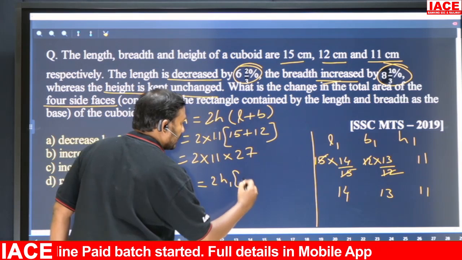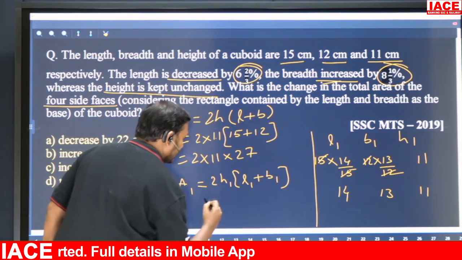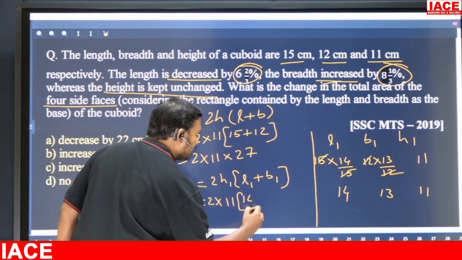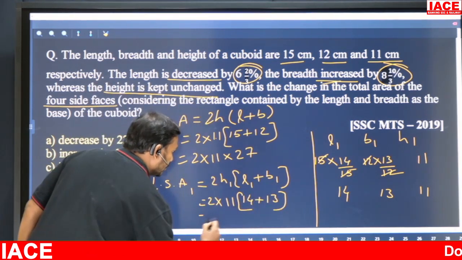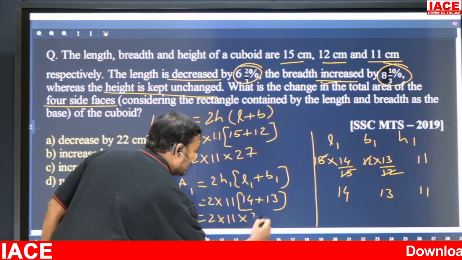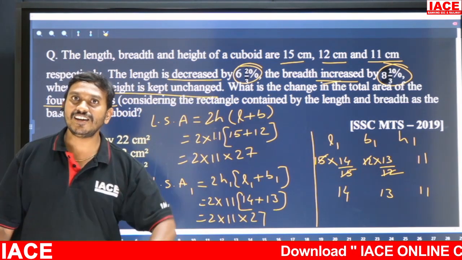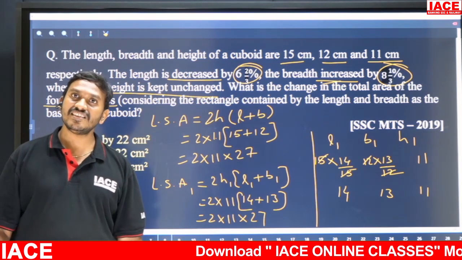2H1 into L1 plus B1, right? That is 2 into 11 into, what is L? 14 plus 13, means 2 into 11 into 27. Same thing is coming. That means the original cuboid and the resultant cuboid, both lateral surfaces are the same.